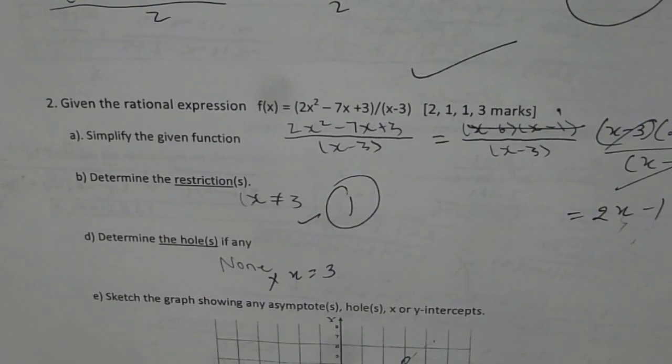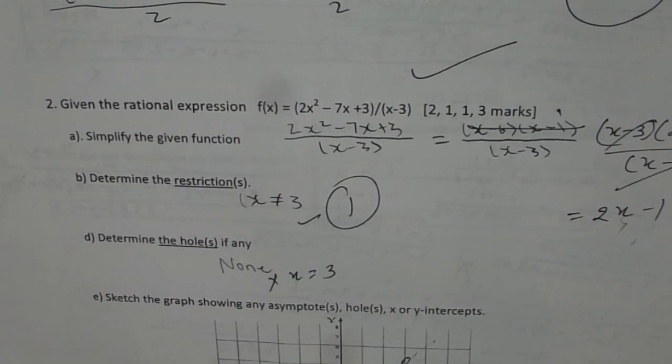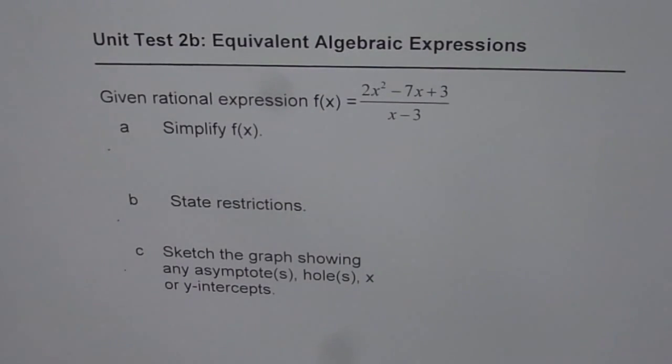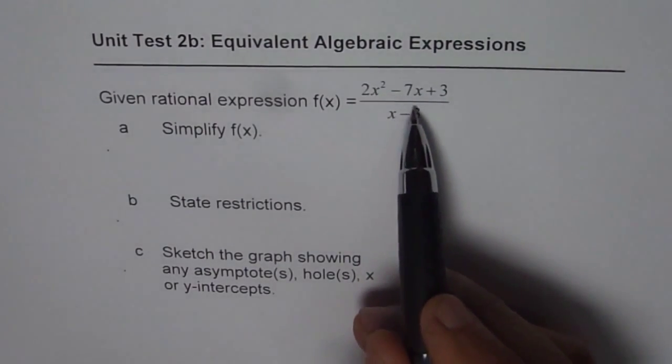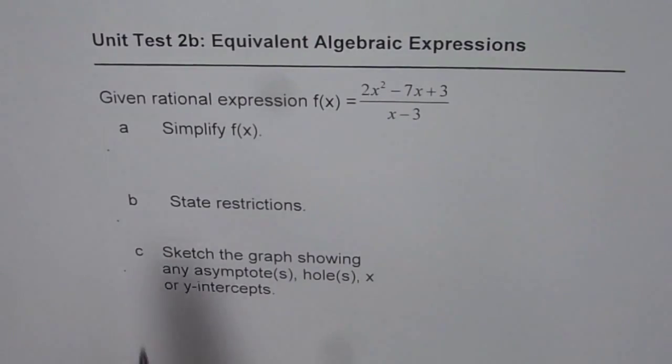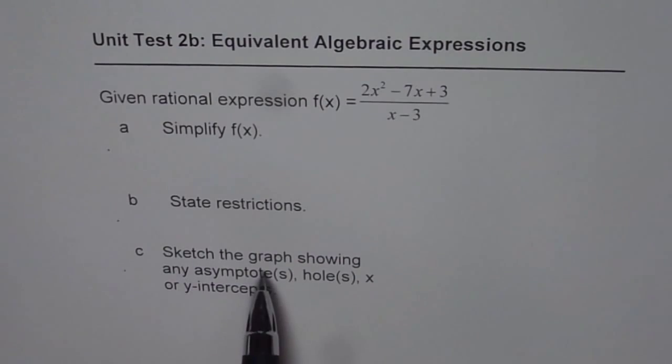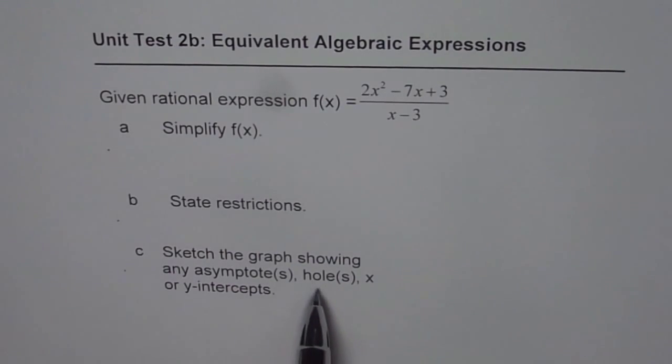Here's another thinking question on equivalent algebraic expressions from the test paper. So let us explore this rational expression and sketch its graph. Question is, given the rational expression f of x equals (2x squared minus 7x plus 3) divided by (x minus 3), you need to simplify this expression, state restrictions, and sketch the graph showing any asymptotes, holes, or x or y intercepts. You can pause the video, answer the question, and then look into my suggestions.